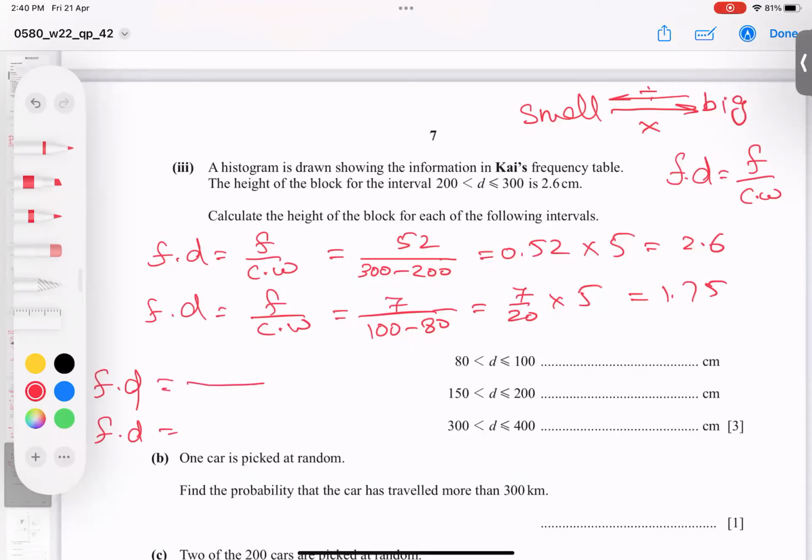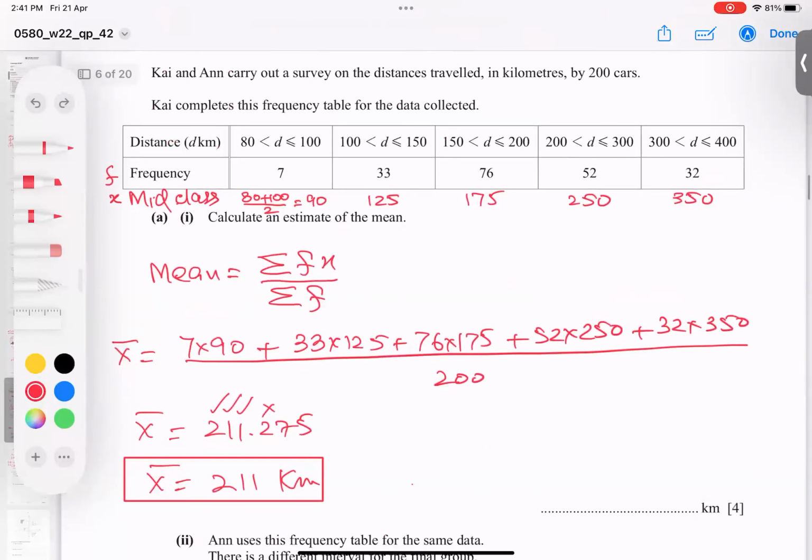So first of all, this is coming here. The gap is coming here. It means 200 minus 150. And the last is 400 minus 300. So I only need the frequency of 150 to 200. So 76.